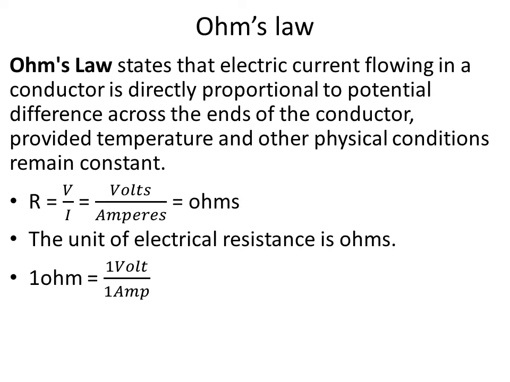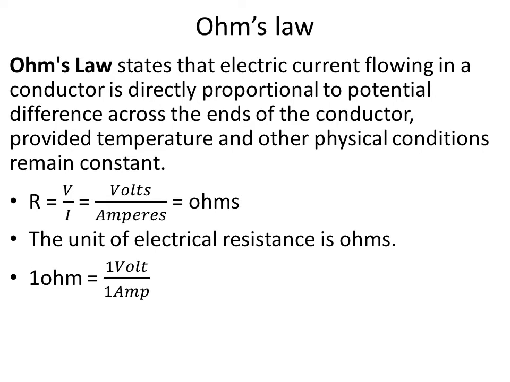All of you know potential difference is measured in volts and current is measured in amperes. So the unit for measuring resistance is actually volts per ampere, but instead of calling it volts per ampere, it is called ohm, in fond memory of scientist Ohm. So the unit for electrical resistance is ohm.